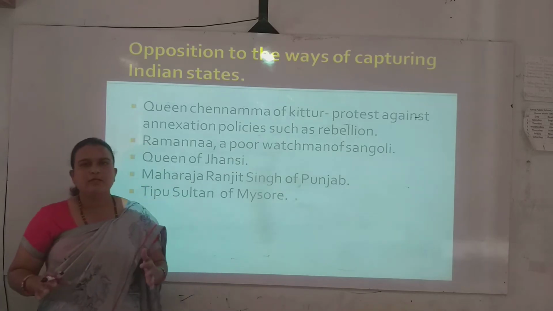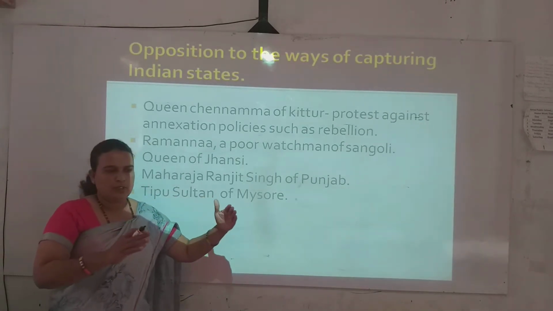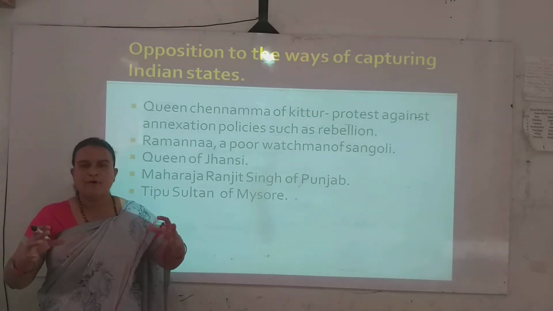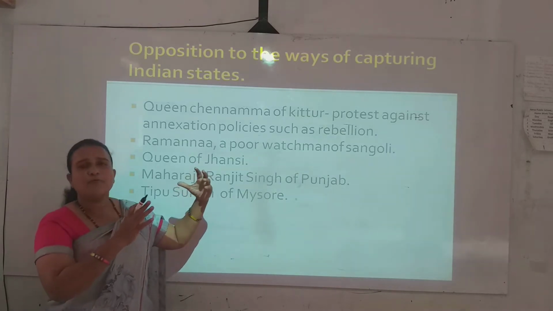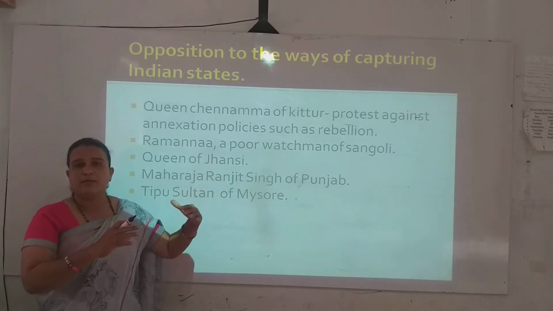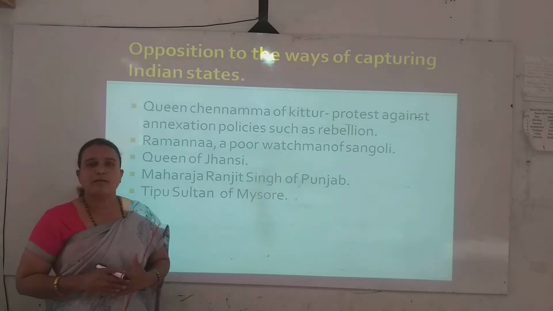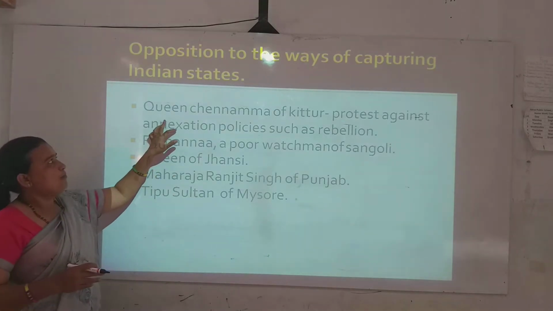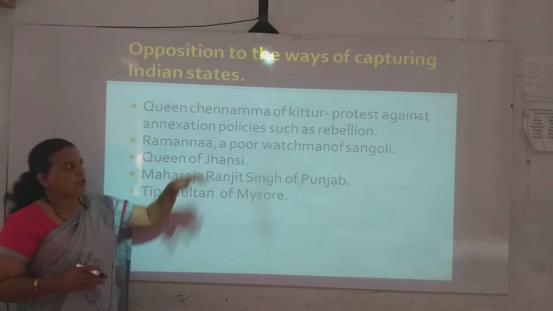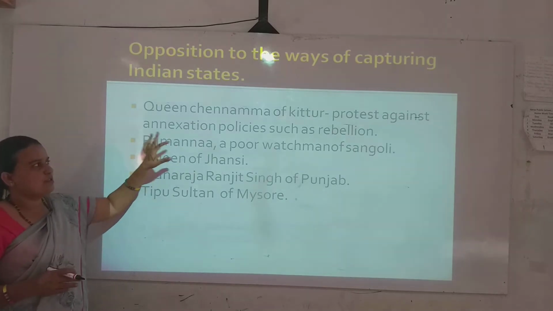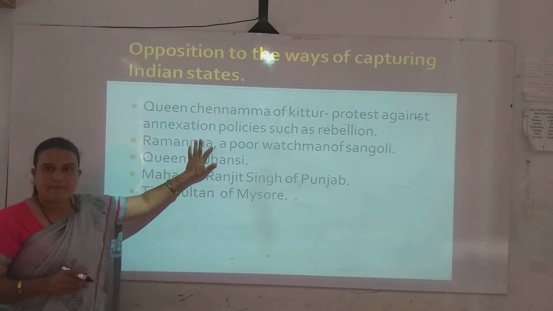But many Indian groups revolted, and we can see many revolts took place. We can see Queen Chinnamma of Kittur protest against annexation policies, such as in rebellion.